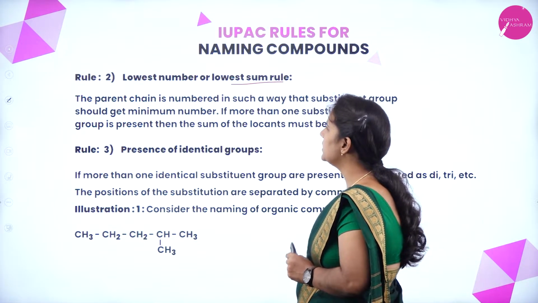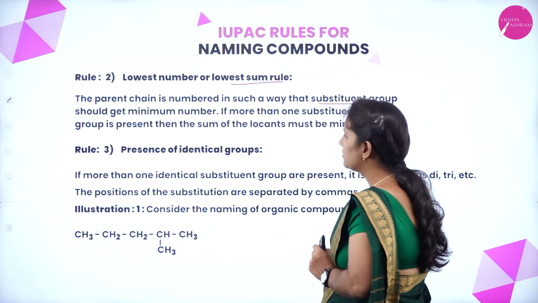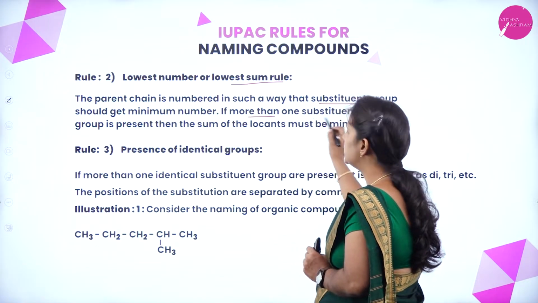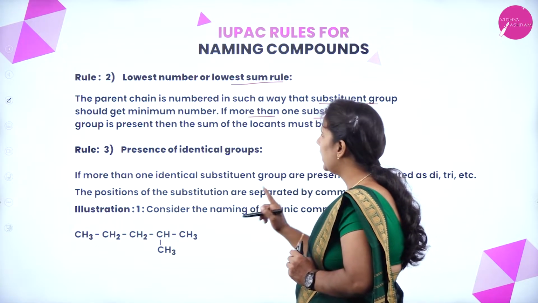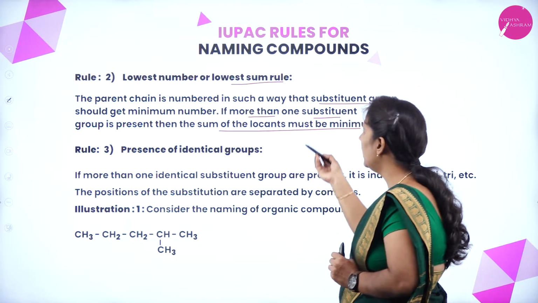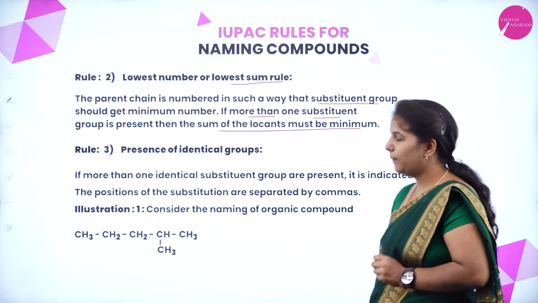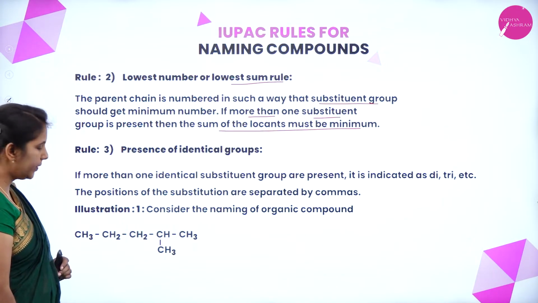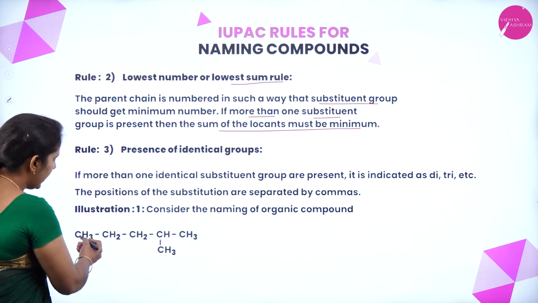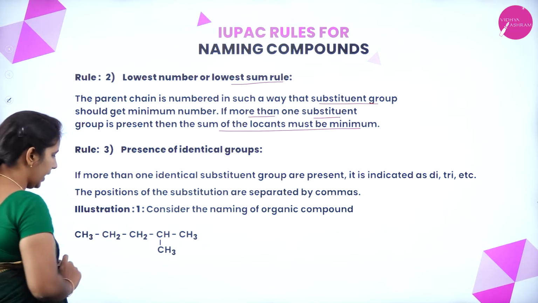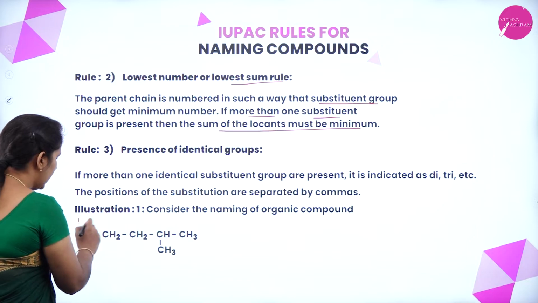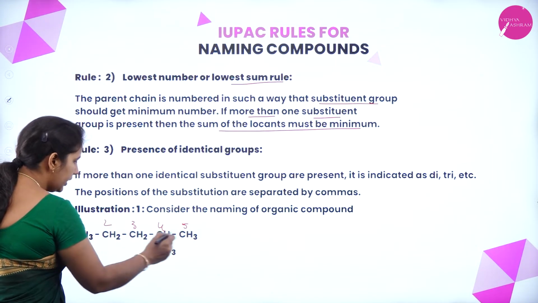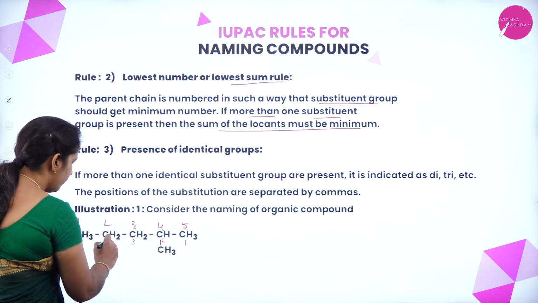Next, the second rule says the lowest number or lowest sum rule. The parent chain is numbered in such a way that the substituent group should get a minimum number. If more than one substituent group is there, then the locants must be minimum. Here I have an example. In the straight chain we have 5 carbon atoms. Now I can go from left to right, correct? I can go from right to left also. 1, 2, 3, 4, 5.